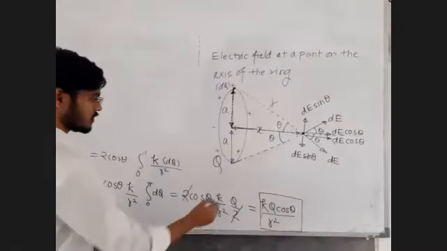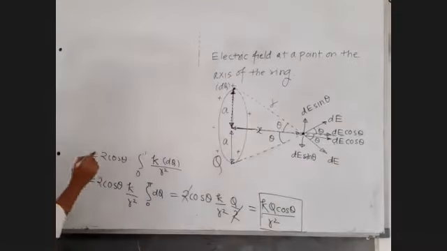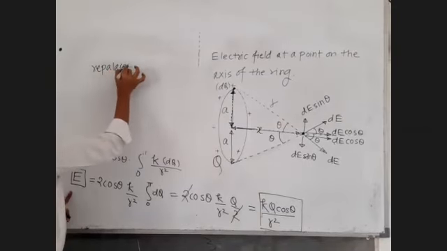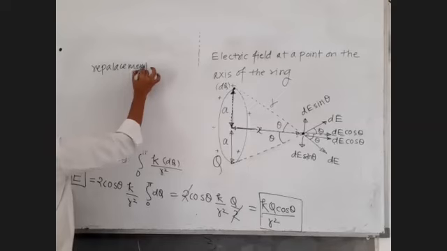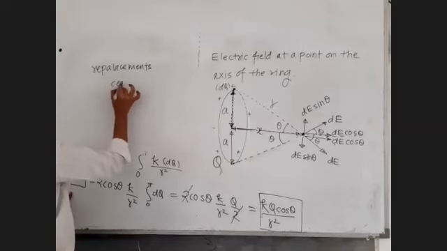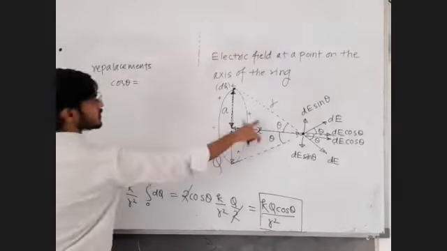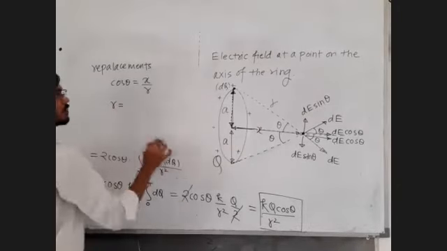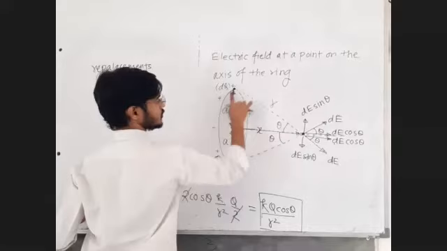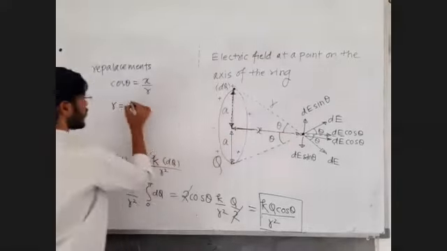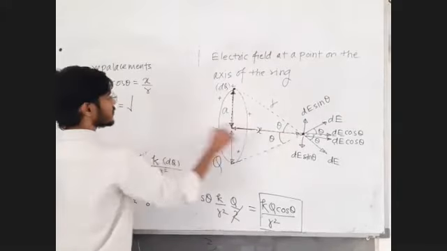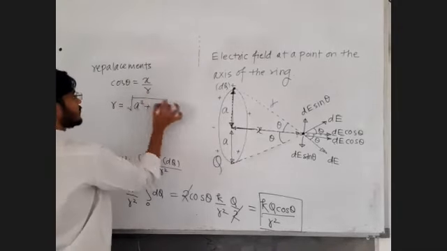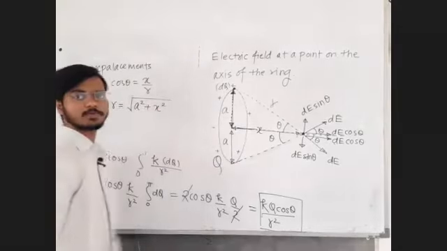Now just write down some other forms of the same equation, the replacements. Cos theta can be replaced by x upon r, and r can be replaced by Pythagoras in this triangle, under root a square plus x square, as per the requirement.